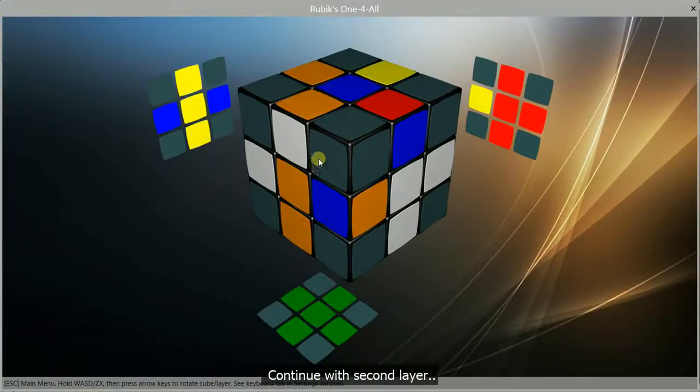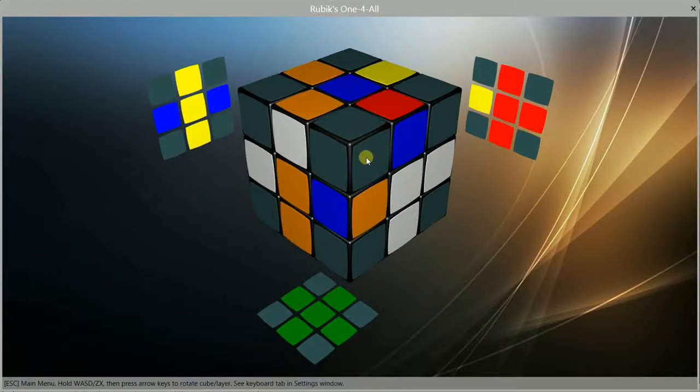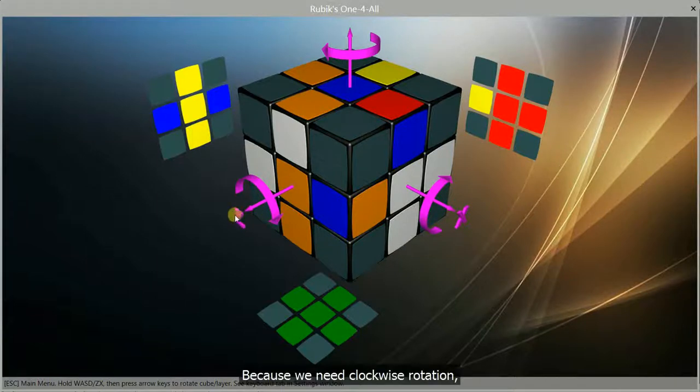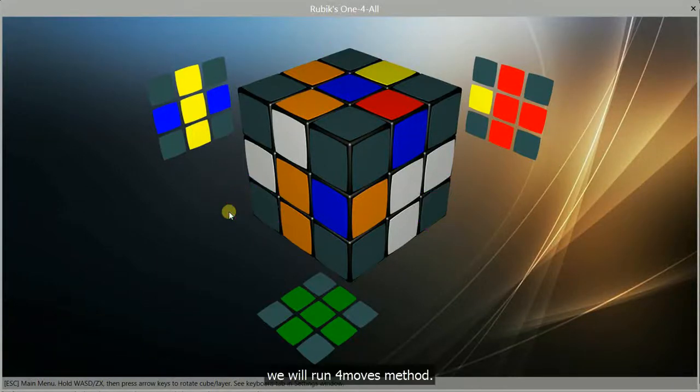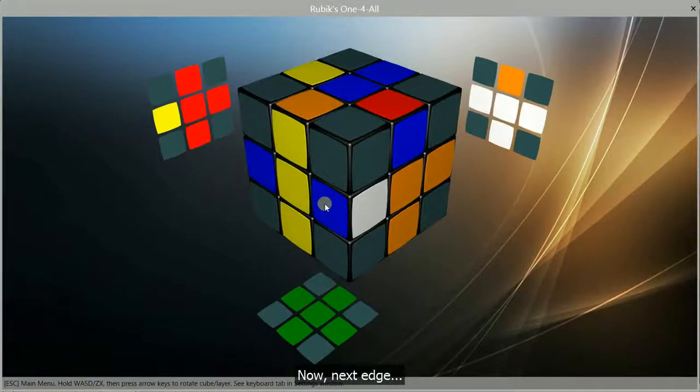Continue with second layer. This edge need to rotate clockwise and to turn over. Because we need clockwise rotation, we will run 4 moves method. Now, next edge.